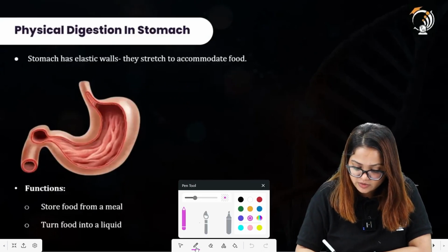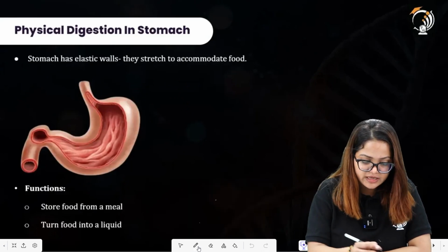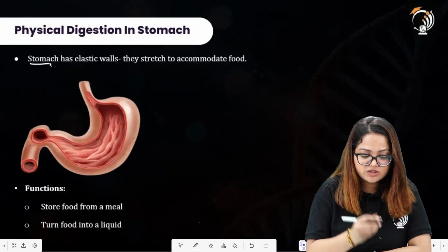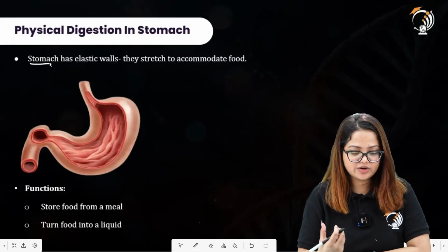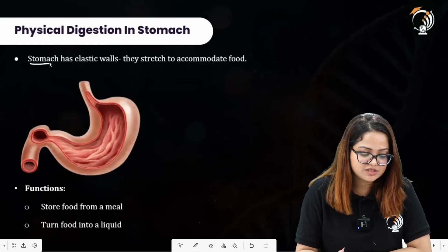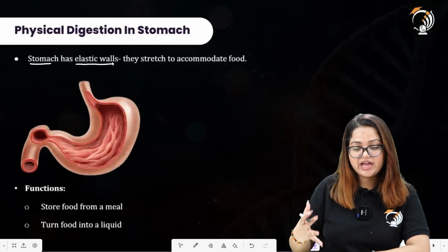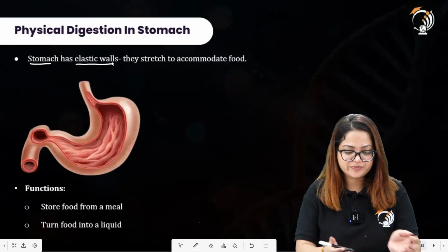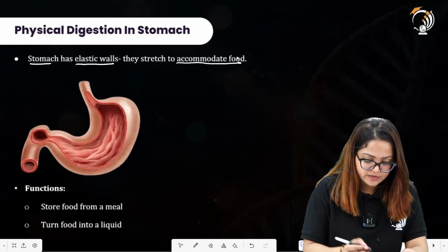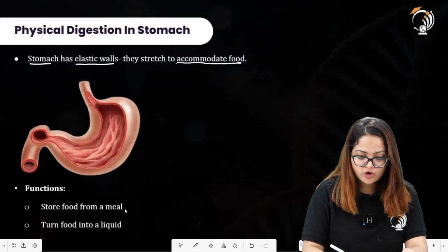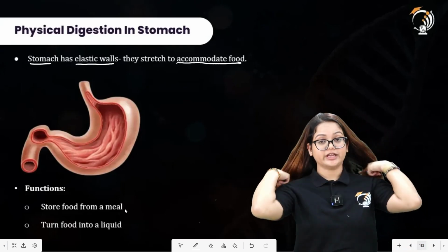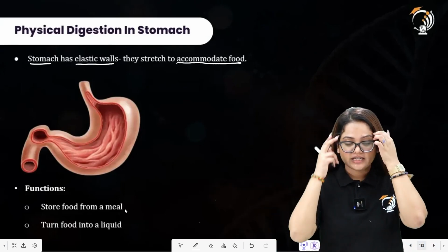Talking about another most important organ, that is the stomach. There will be physical digestion, as we have already studied multiple times in this one shot. The stomach has elastic walls by which it can stretch and accommodate food accordingly. Its function is to store food from a meal and turn food into a liquid while digestion is occurring.